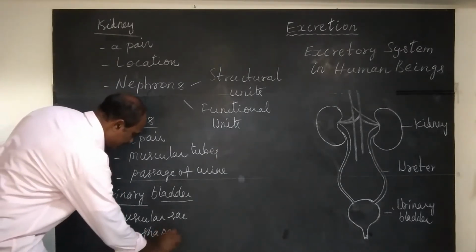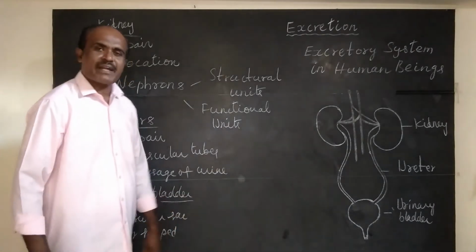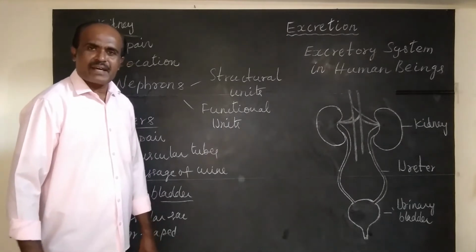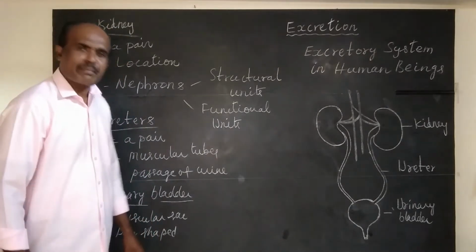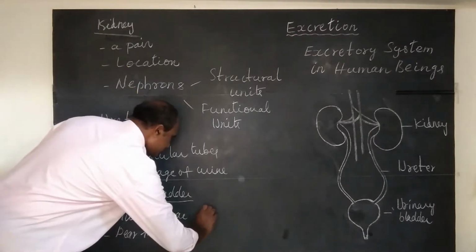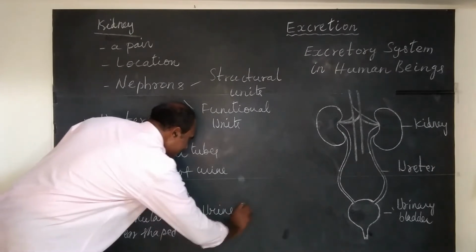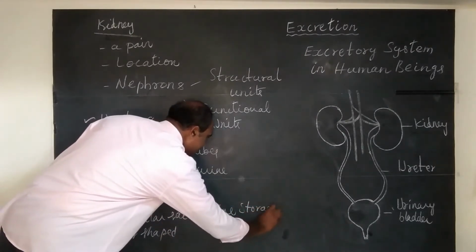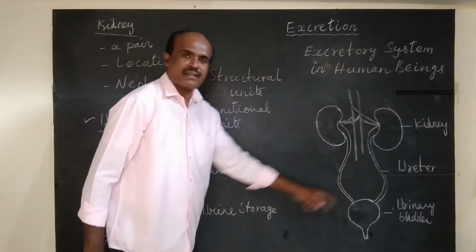And what is the function of urinary bladder? Urinary bladder plays a major role in storing urine temporarily. So urine storage place. Urine storage happens temporarily in urinary bladder.